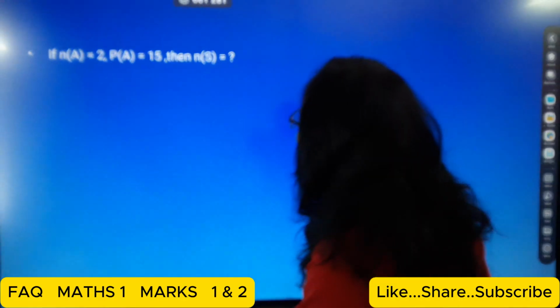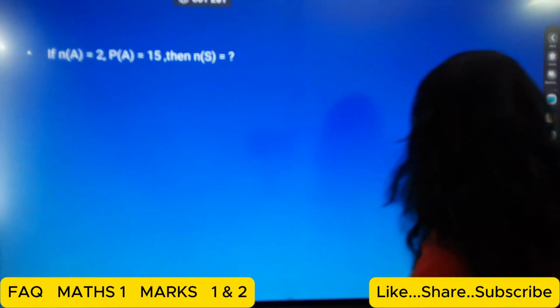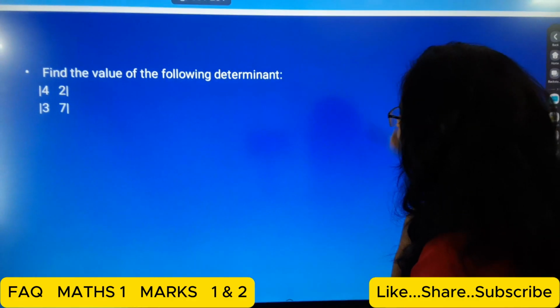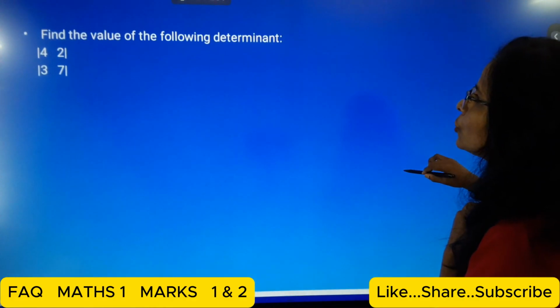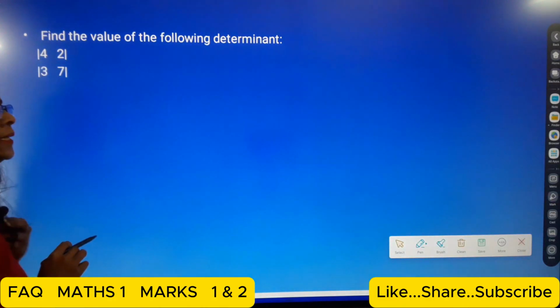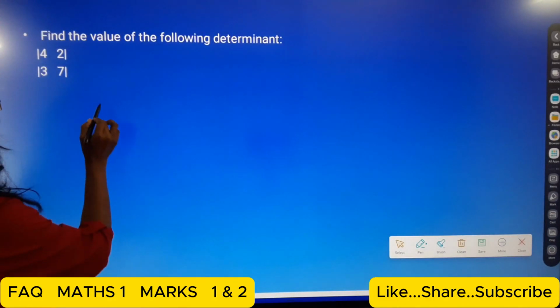Then here students, next one example. Finding the value of the following determinant. Okay. So now here the determinant. How can we find out the determinant? We know that only cross multiplication is there.